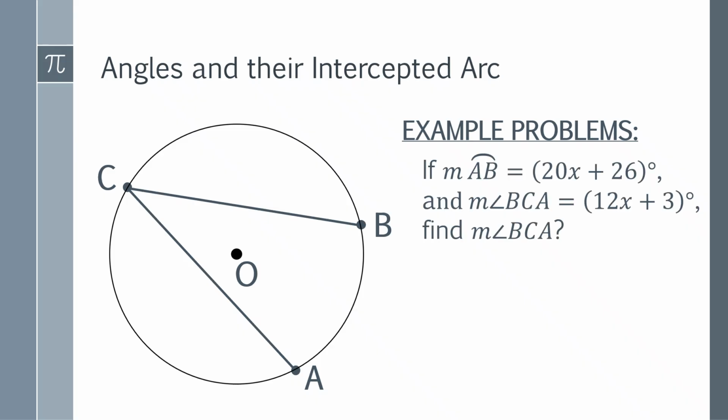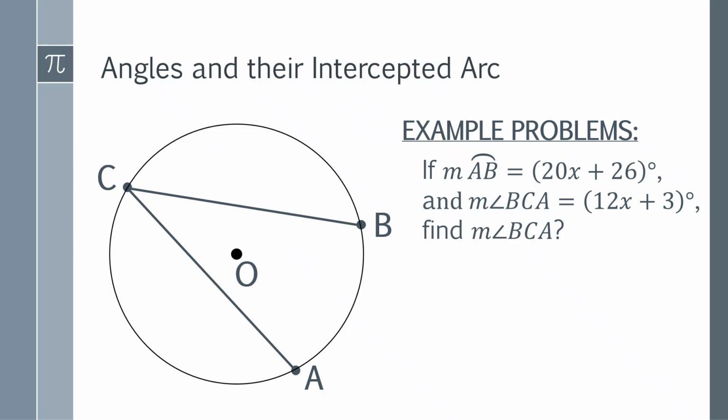Next example. Given the measure of arc AB is 20x plus 26 and the measure of angle BCA is 12x plus 3, find out the measure of angle BCA. Pause this video, and when you're ready to reveal the answer, please resume this video. Done already? Let's see if you can get this correct.